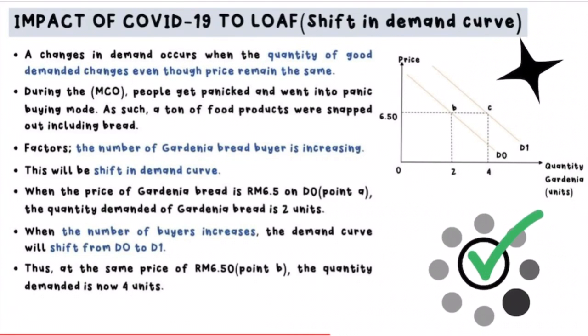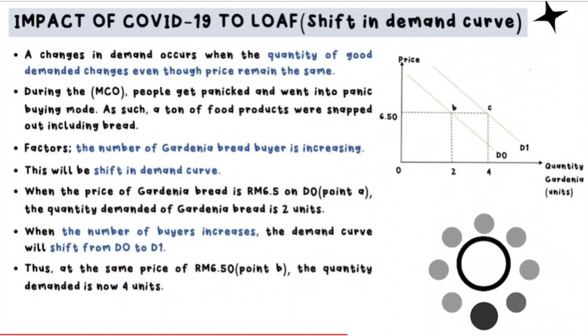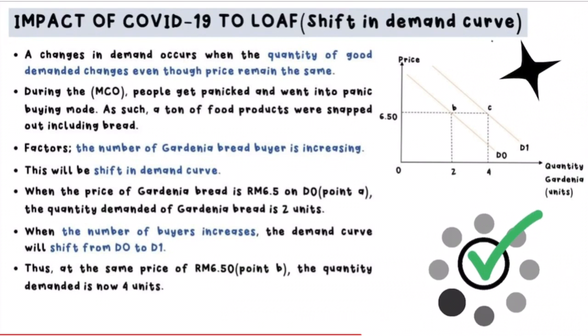When the price of Gardenia bread is RM6.50 on D0, the quantity demanded of Gardenia bread is 2 units. When the number of buyers increases, the demand curve will shift from D0 to D1. Thus, at the same price of RM6.50, point B, the quantity demanded now is 4 units. We can see an increase in demand.